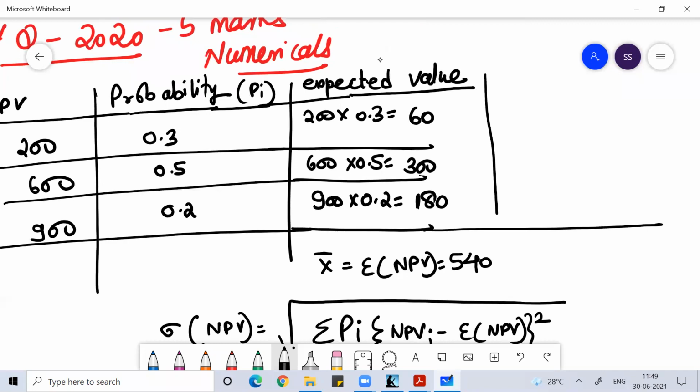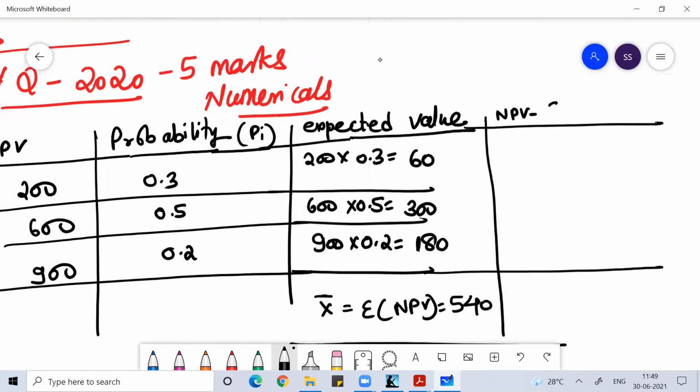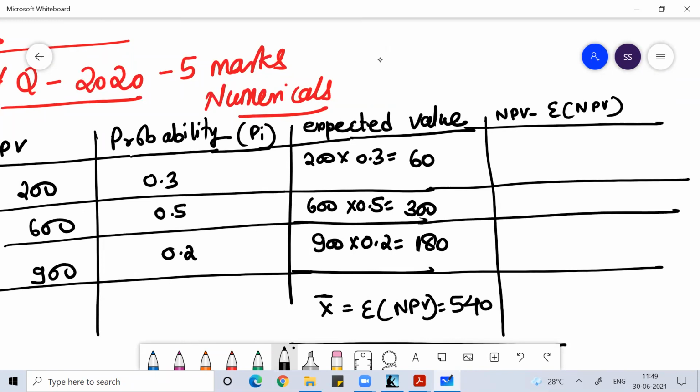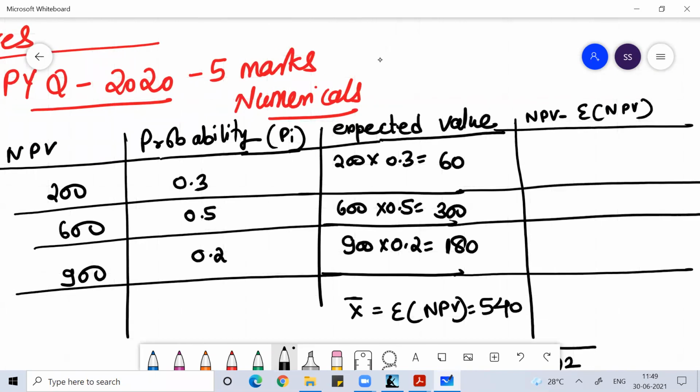I already have the expected NPV, so I'll find the individual NPV minus the expected NPV. 200 minus 540 is minus 340. Then 600 minus 540 is 60. And 900 minus 540 would be 360.